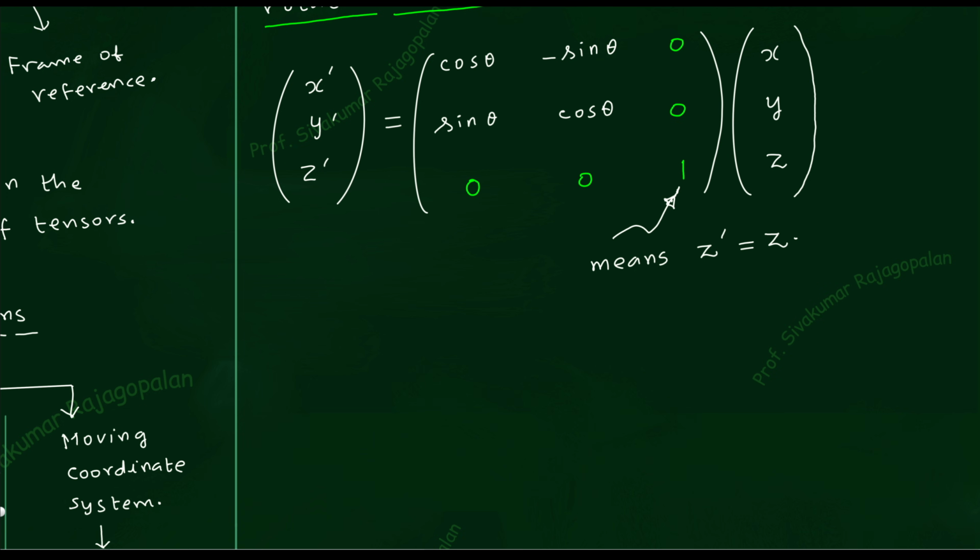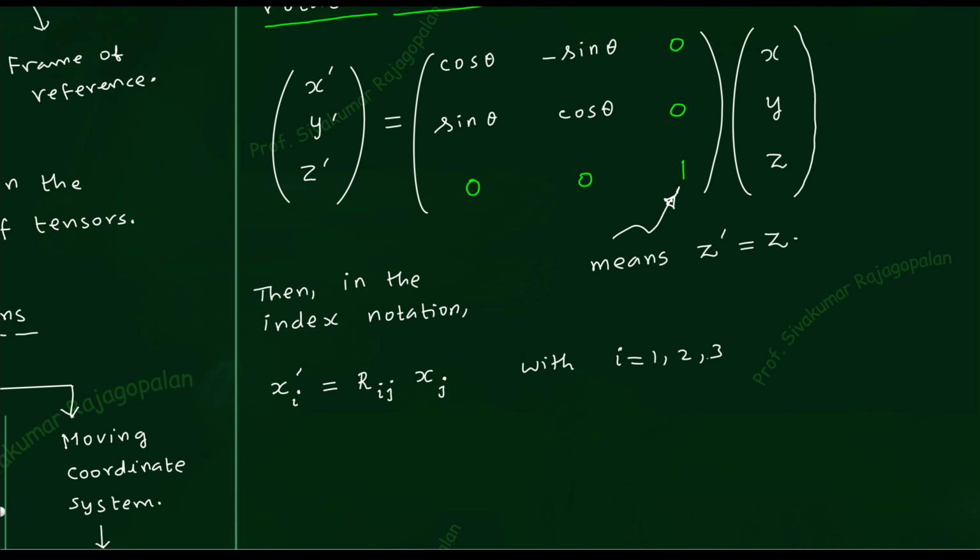So this matrix equation can be written down in the index notation. I will write down how the above equation will look in the index notation. We can write easily like this. There is an x prime, let us say. So we can say that it is x_i prime, which will be equal to capital R, a matrix, then you can write ij as the two indices, and then you have x_j. And you have to tell what is the range for i and j, that means 1, 2, 3. So this is the index notation.